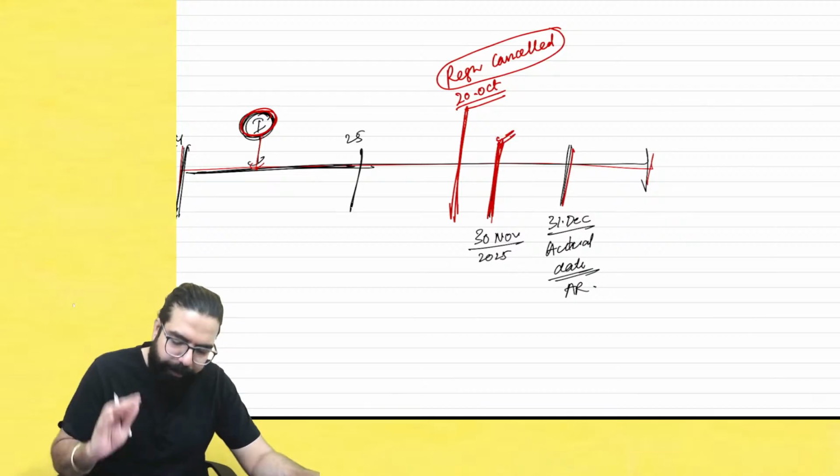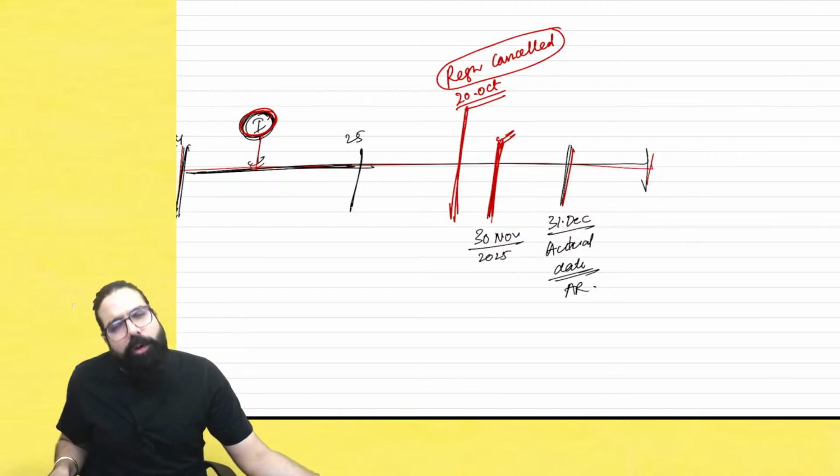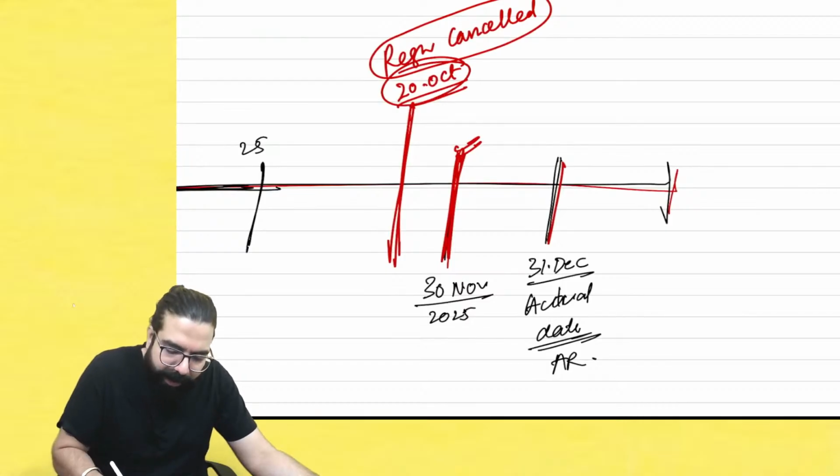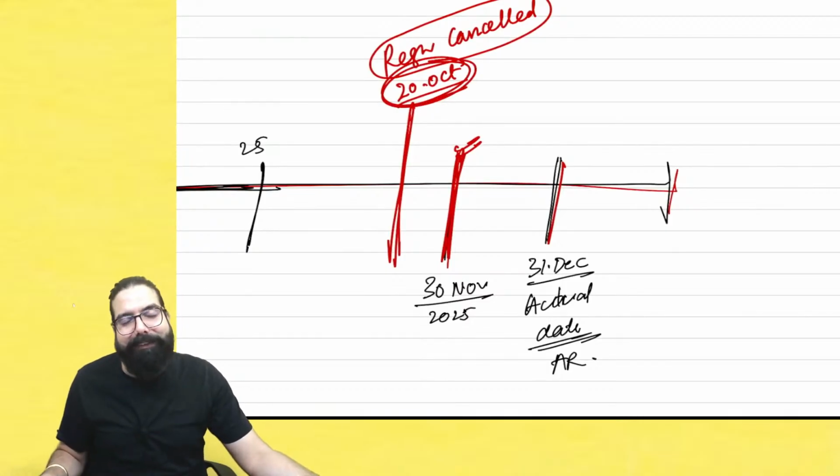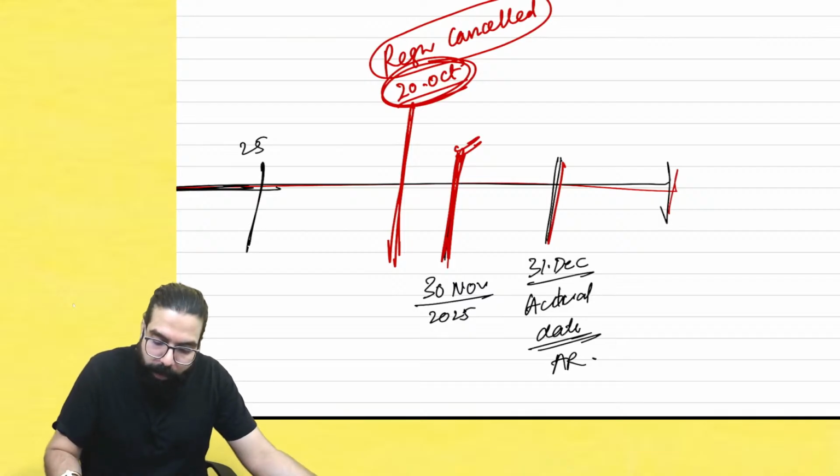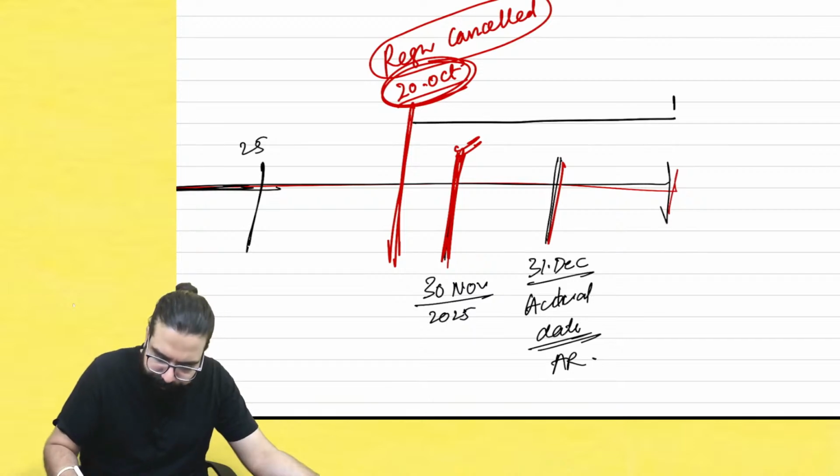So here in our example, 30th November. But you know what happened? On 20th October, they went ahead and cancelled your registration. Sir, I could not take my credit because they cancelled my registration. Okay. Now what happened? From here, you go ahead and take 90 days. You have to apply for revocation.